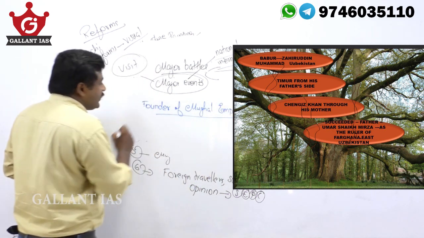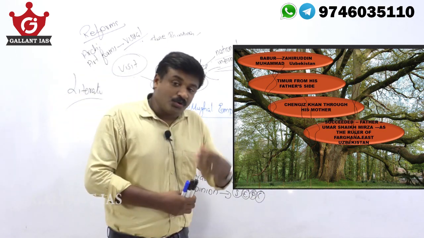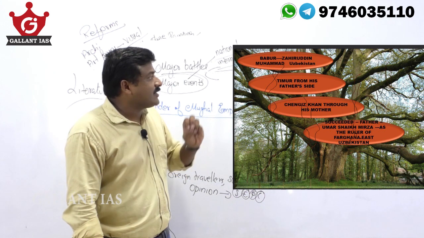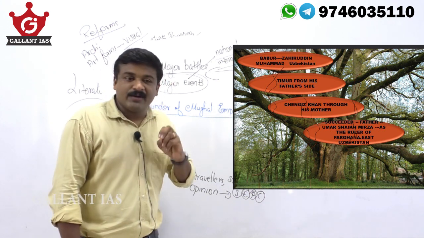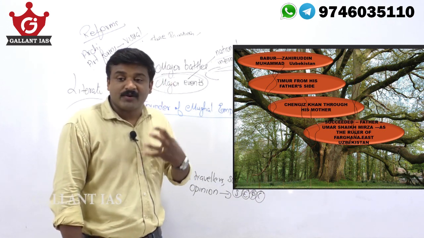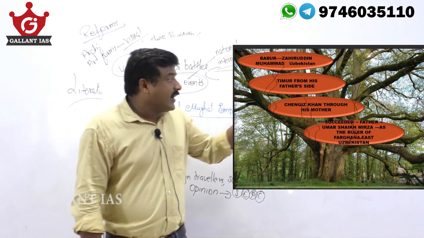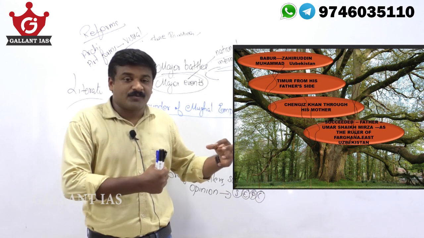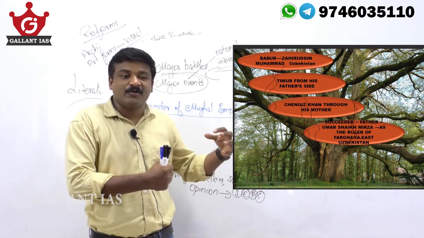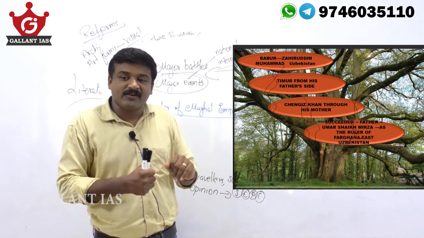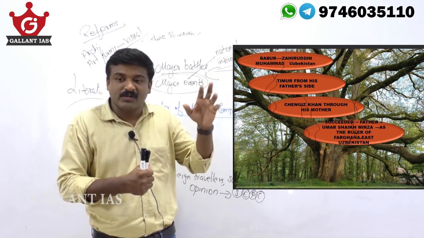And it is very important to know the history of Babur. His original name is Zahiruddin Muhammad, and he was a ruler of a small kingdom in Uzbekistan. From his father's side, he was connected with Timur, known for his invasions of India in the 14th century, which we discussed.